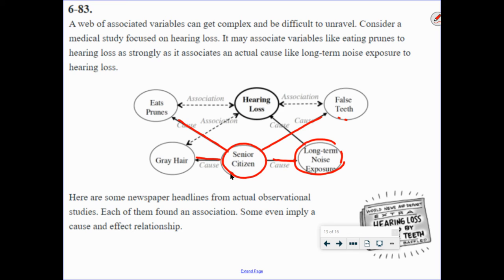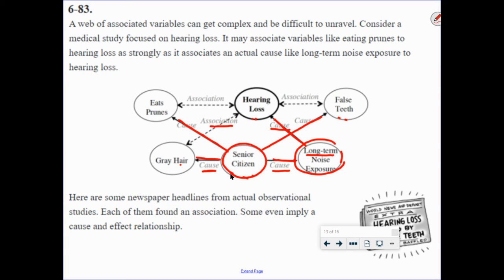And so all of those kind of have, look at this, cause. Yes, as you get older, that does seem to cause gray hair. As you get older, you have longer term noise exposure because you've lived longer, so you're more likely. But which ones of these are cause? Okay, does long-term noise exposure cause, see that? Cause hearing loss. Gray hair doesn't cause hearing loss, okay?